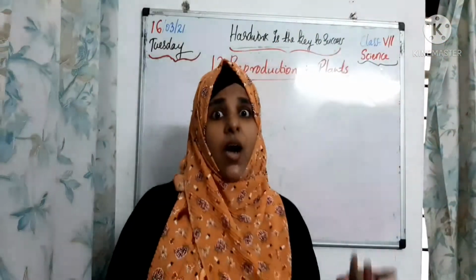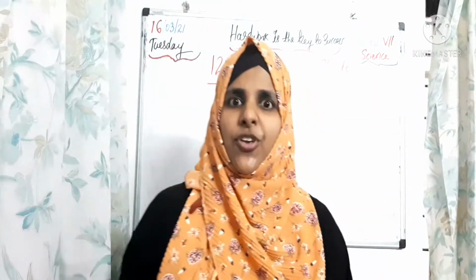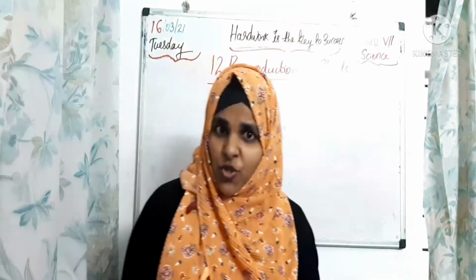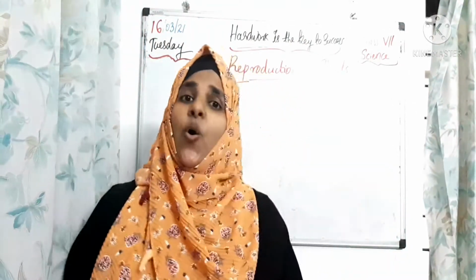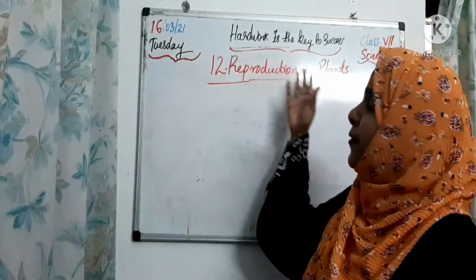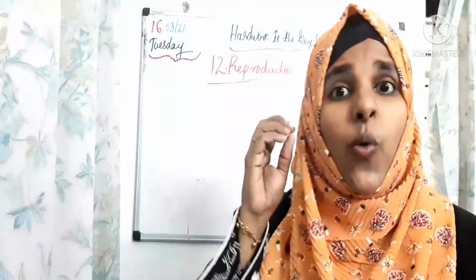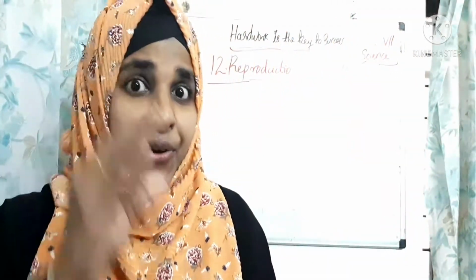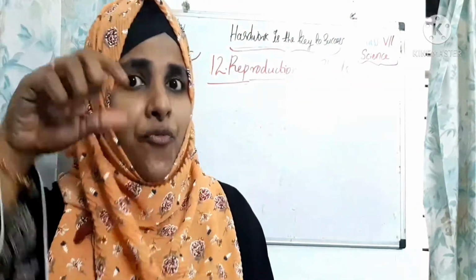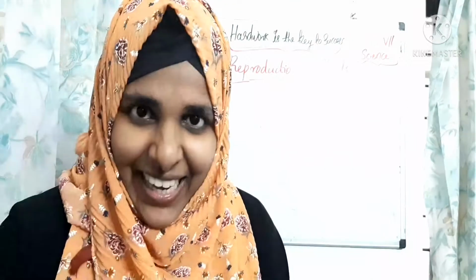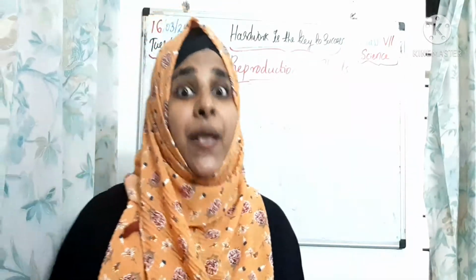So students, how are these organisms produced, or how are these plants and animals produced? By the process of reproduction, is it? So now we are checking about reproduction in plants. So what is reproduction, children? Reproduction. What is the meaning of re? Again and again producing. That is reproduction.